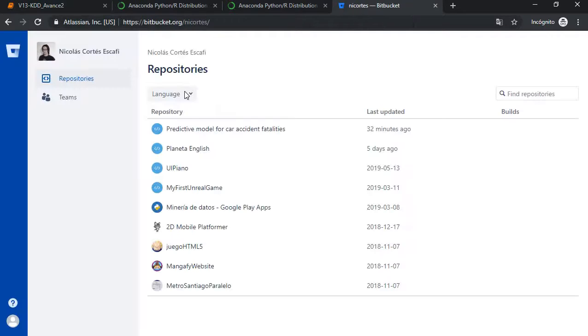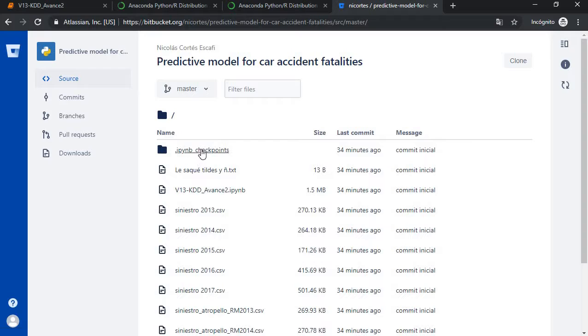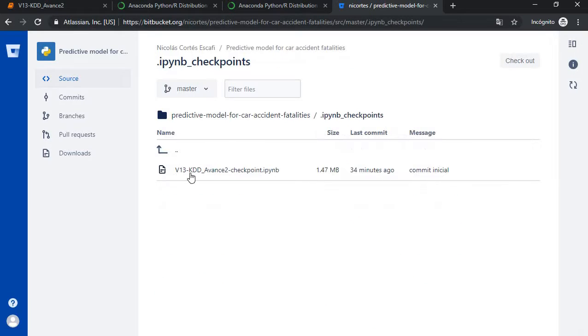And as always, you can go to my Bitbucket, and here you have the predictive model for car accident fatalities repository. You can click on it. Here we have this folder. If we open it, here is the code that I just showed you. We can go back.